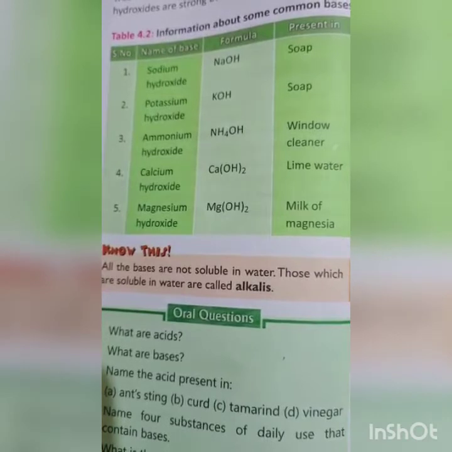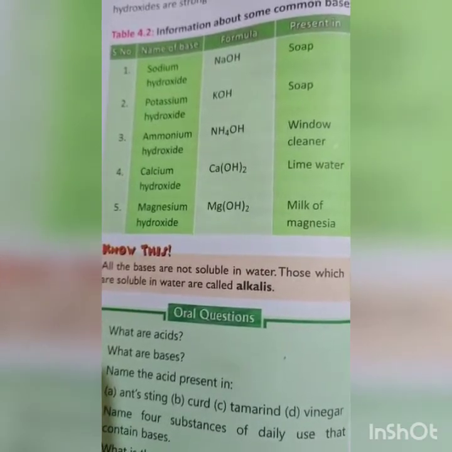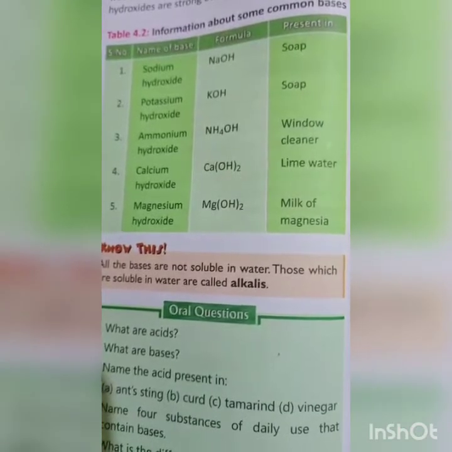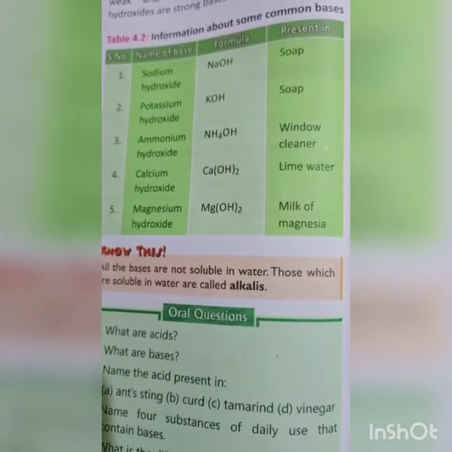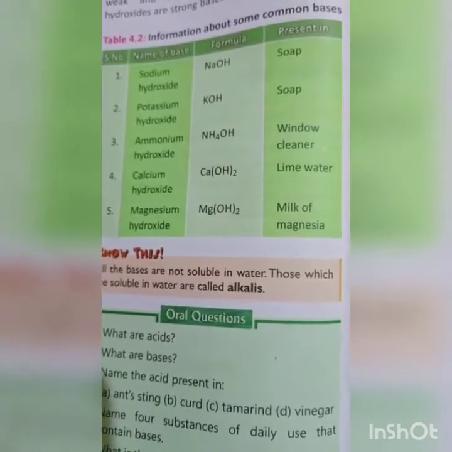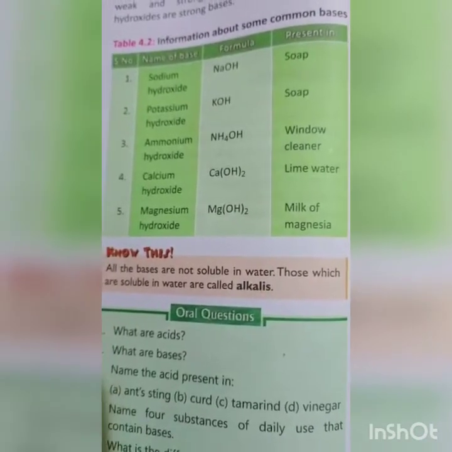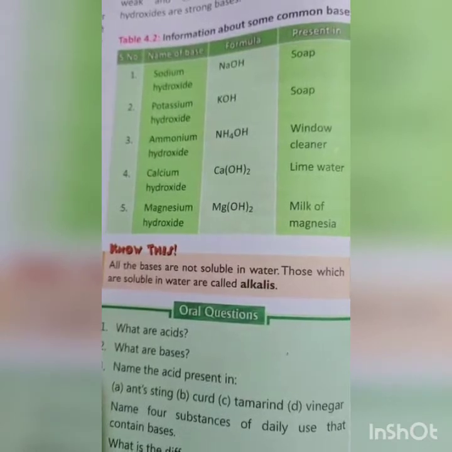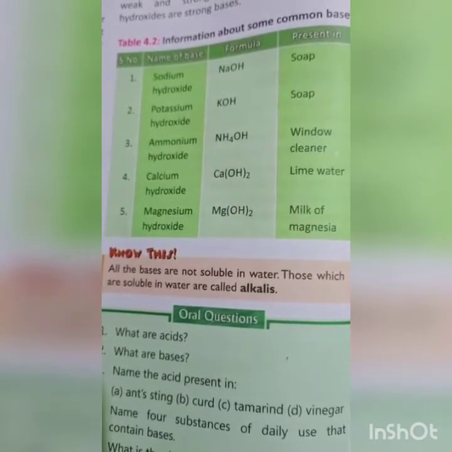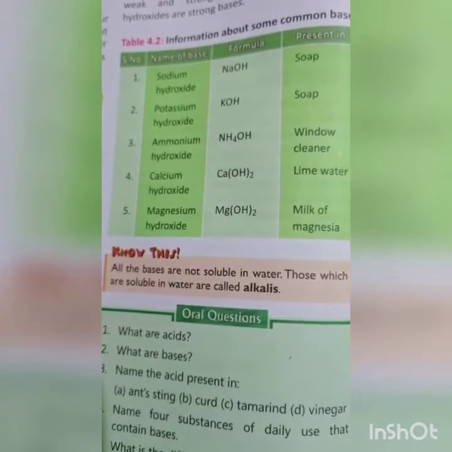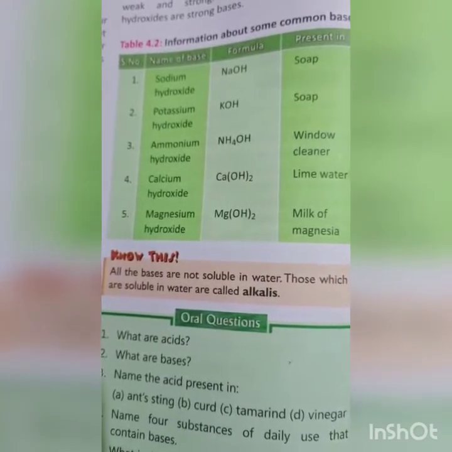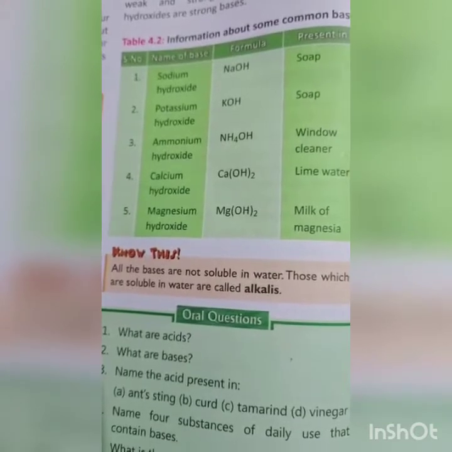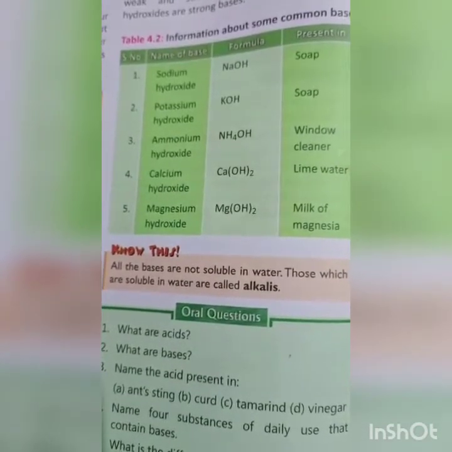Fourth one is calcium hydroxide, that is present in lime water. Now you are going to ask, ma'am, what is lime water? Lime water is like chune ka pani. And fifth and the last one is magnesium hydroxide. That is present in milk of magnesia. Milk of magnesia, it means like in toothpaste, cosmetics, ointments, in all these things this magnesium hydroxide is present.